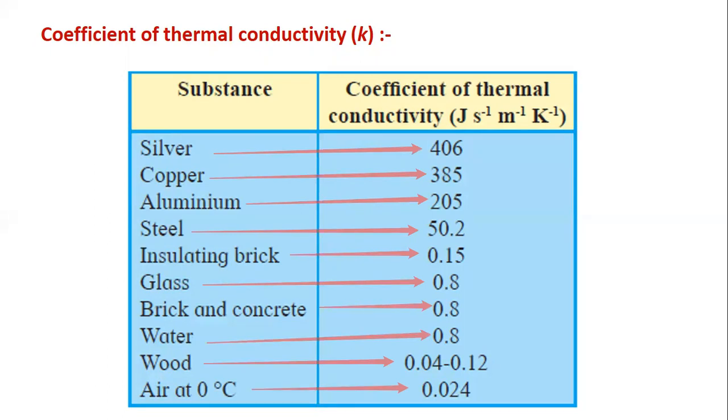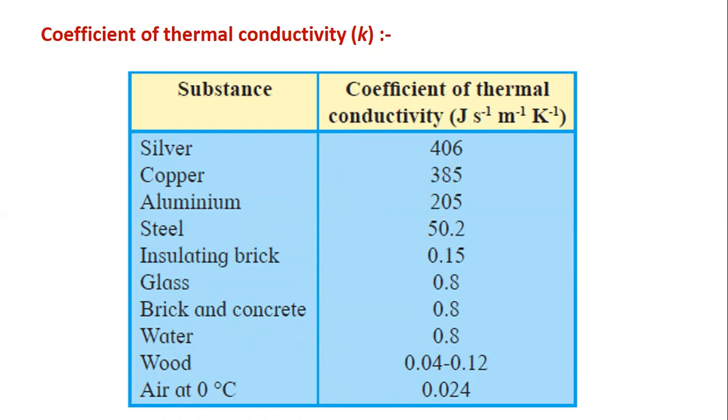Silver has the highest thermal conductivity, then copper, then aluminium, and then steel. These are the values of thermal conductivity.